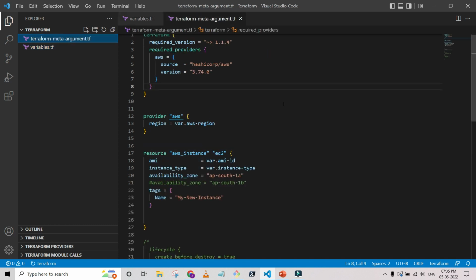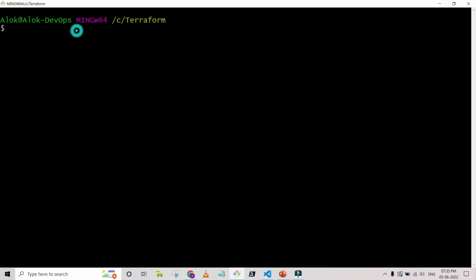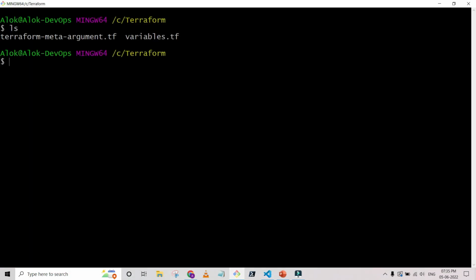Now we don't have any provider for AWS downloaded, so we just need to initialize it. Let me do ls. You can see we have only two files, the variable file and the Terraform meta-argument file. Now I'm going to initialize it.